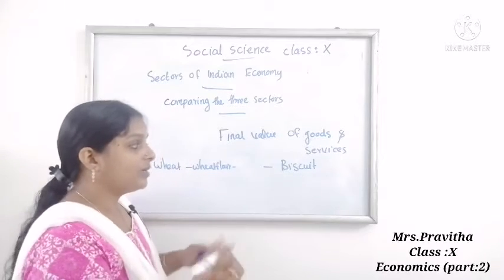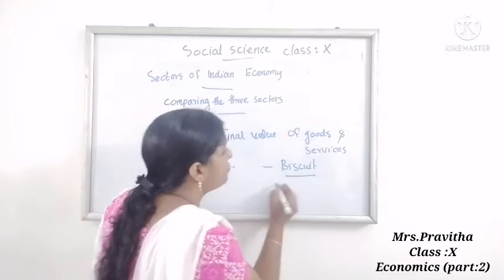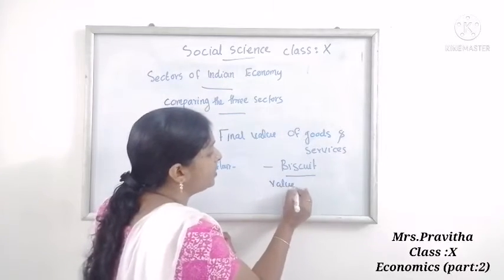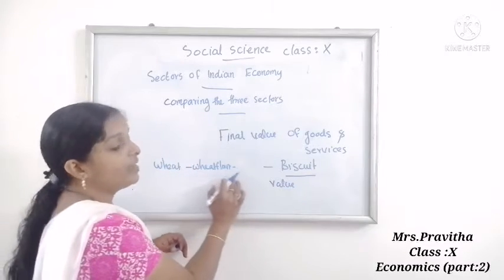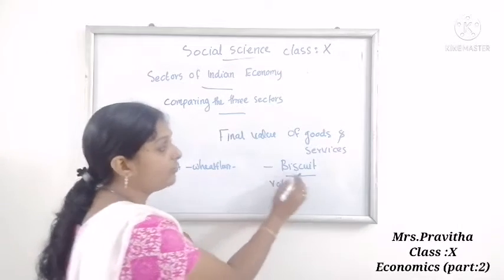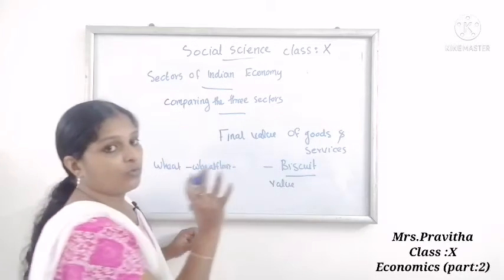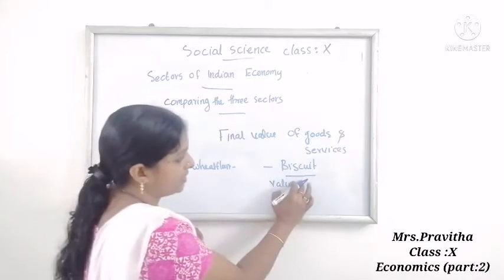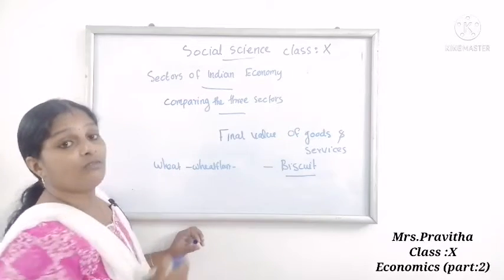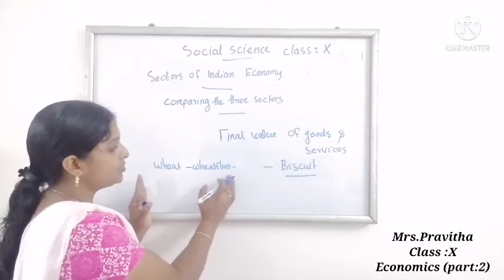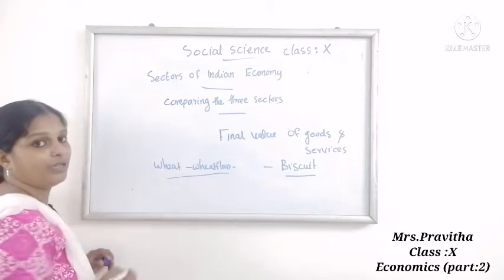So what about the value of biscuit? The value of the biscuit will include the value of all the other items. So the value of the final item or final product is the biscuit. Its price will include the value of all these goods, which are intermediate goods.